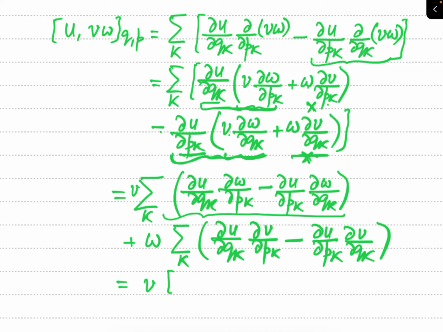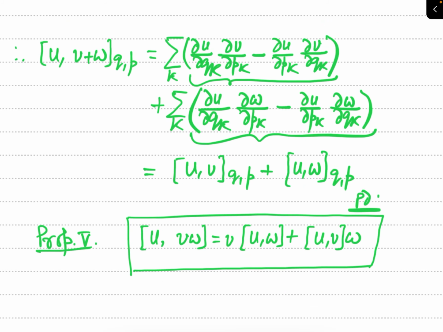So this will be V times Poisson bracket of U and W with respect to Q and P, and plus the second term W times Poisson bracket of U and V with respect to Q and P. So see the property here.